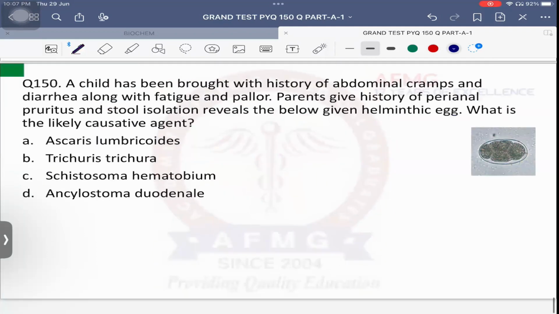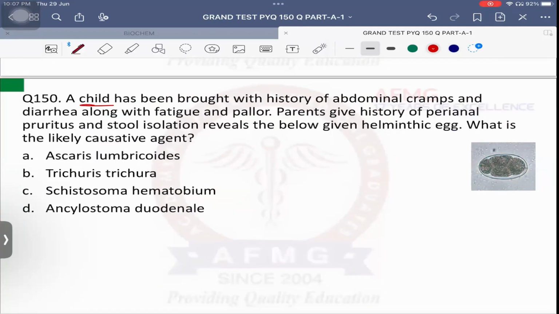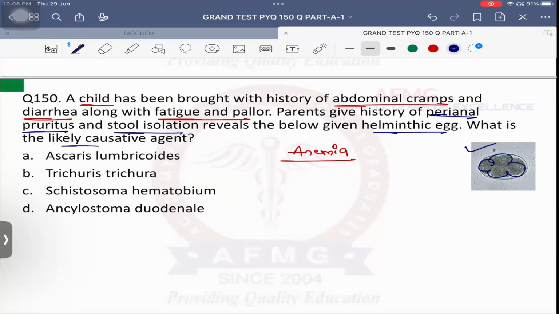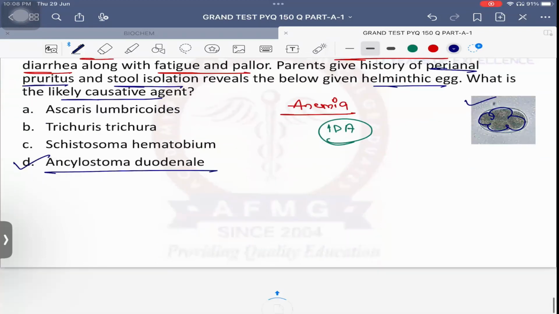Last question for today. A child has been brought with history of abdominal cramps and diarrhea along with fatigue and pallor, that is anemia in children. Parents give history of perianal pruritus and stool isolation reveals the below given helminthic egg. What is the egg? Egg is having blastomeres in it. What is the likely causative agent? So the egg with blastomere causing iron deficiency anemia due to blood sucking worms is nothing else but Ancylostoma duodenale. We have discussed about the rest of it.